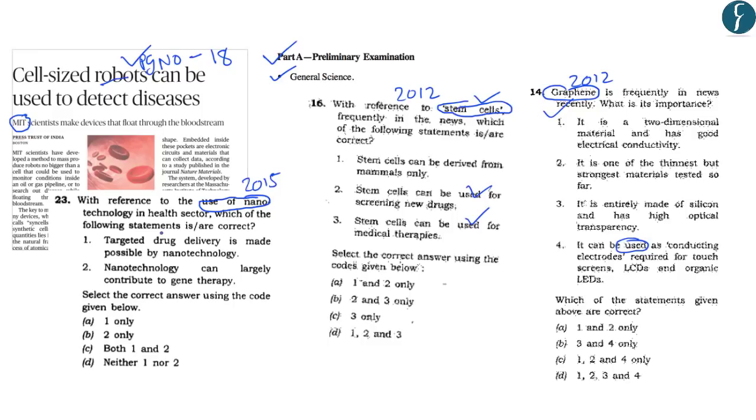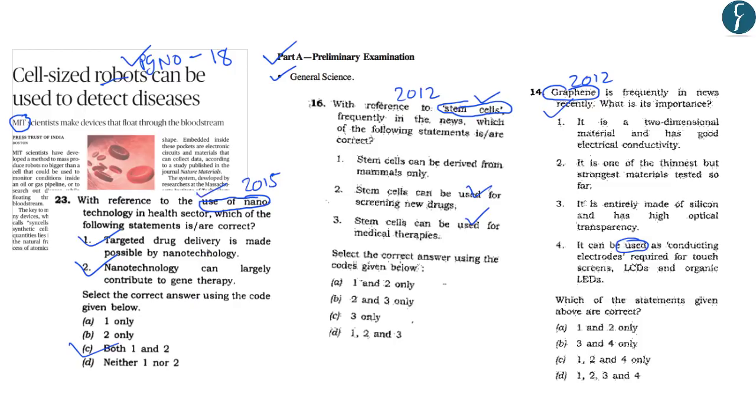Now if you look at the question that was asked in 2015, the question reads, with reference to the use of nanotechnology in health sector, which of the following statements are correct? The first statement reads, targeted drug delivery is made possible by nanotechnology. This statement is correct. And the second statement reads, nanotechnology can largely contribute to gene therapy. This statement is also correct. So the correct answer in this case was C, that is both 1 and 2. So simply we learn that the question which is asked related to important technologies is the usage or importance of